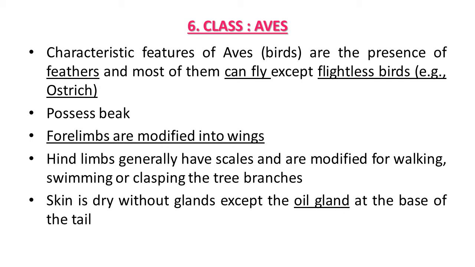Their hind limbs generally have scales and are modified for the purpose of walking, swimming or clasping tree branches. So they show modification of both: forelimbs are modified into wings, as well as hind limbs are modified for walking, swimming or clasping tree branches. In class Aves, the skin is dry without glands, but an oil gland is present at the base of the tail region.